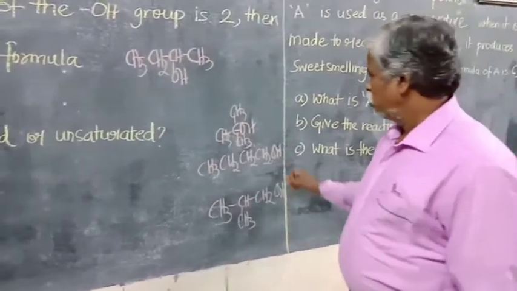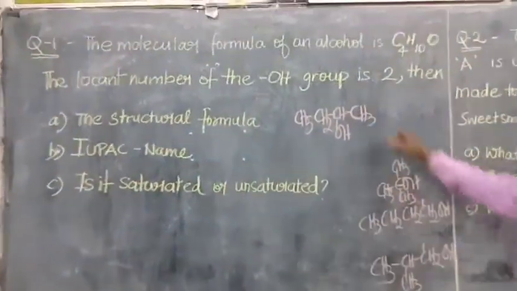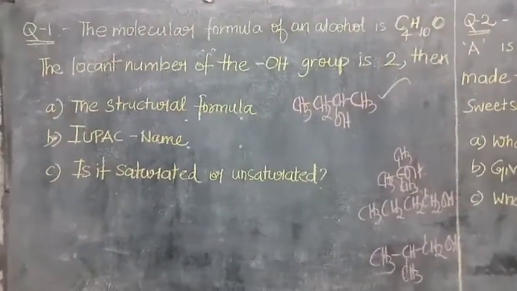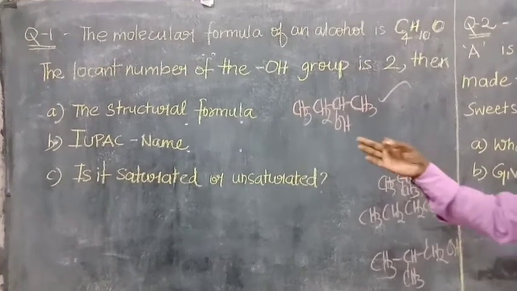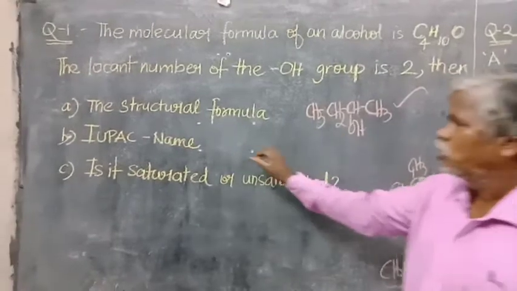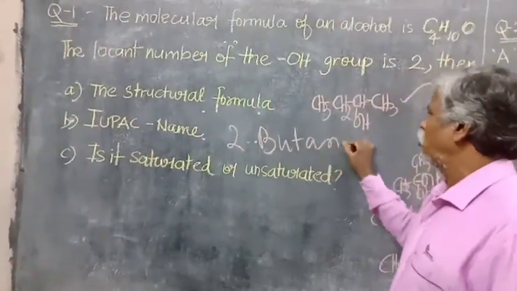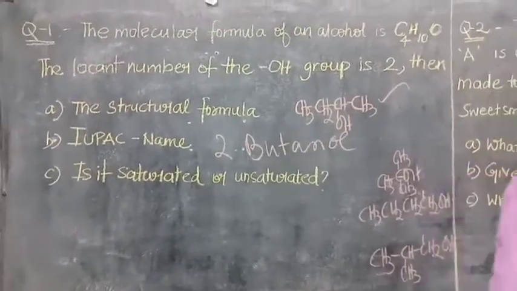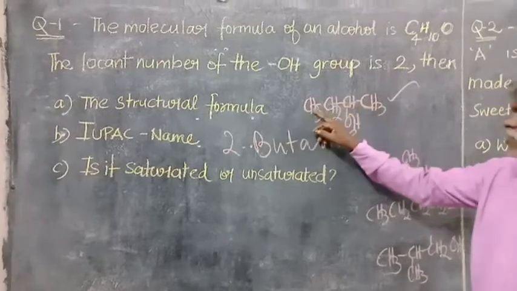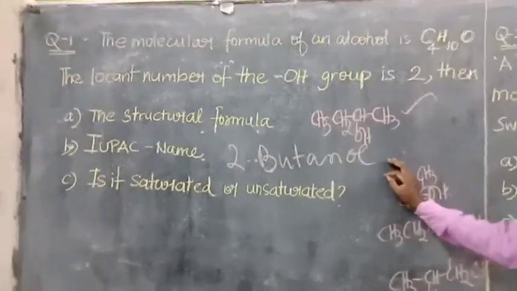Of course, this is in the first position and this is also in the first position, and this is the second position, so 2-butanol is the compound. It is a 4 carbon atom system, butane plus ol, so the IUPAC name is 2-butanol.